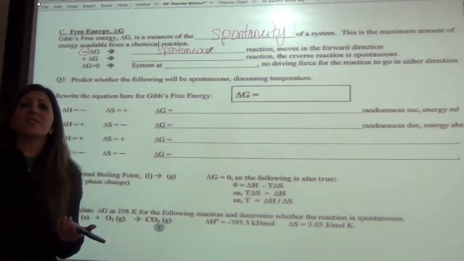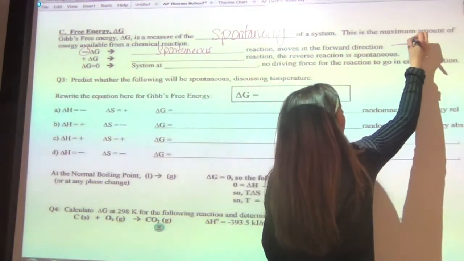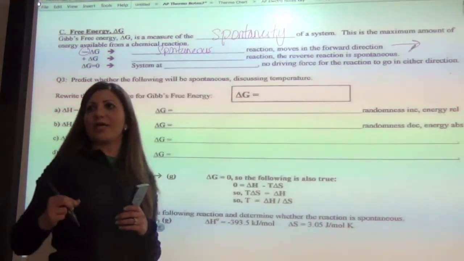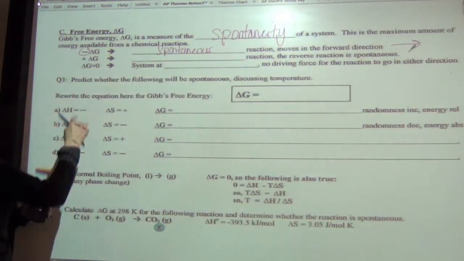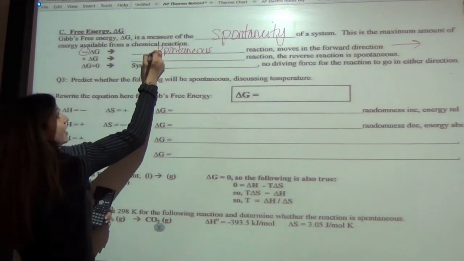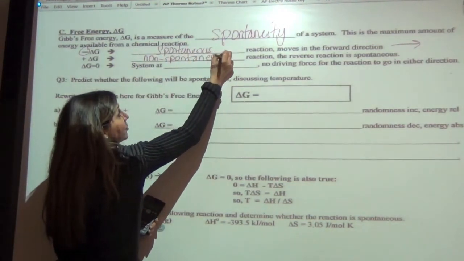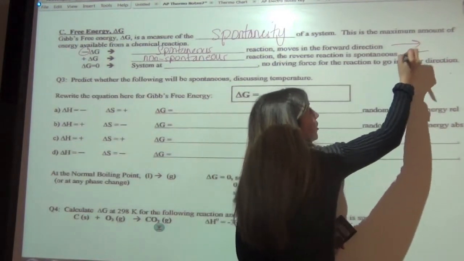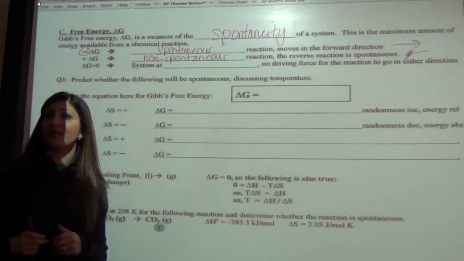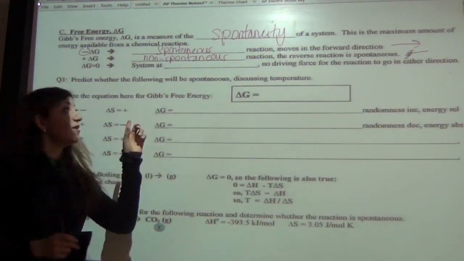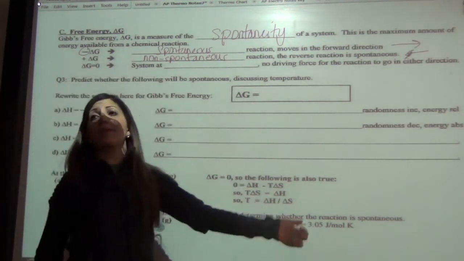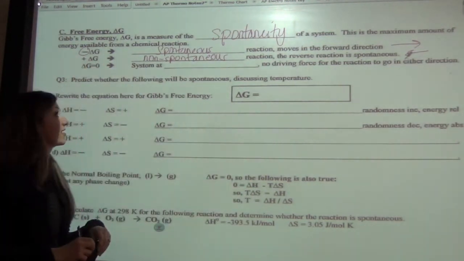And that means when we say it's spontaneous, your reaction is going to go reactants toward products in the direction written. Positive delta G, then that means it's non-spontaneous, and instead, the reverse reaction would be spontaneous. Got it? So if it's positive, that means that going backwards would actually be spontaneous.